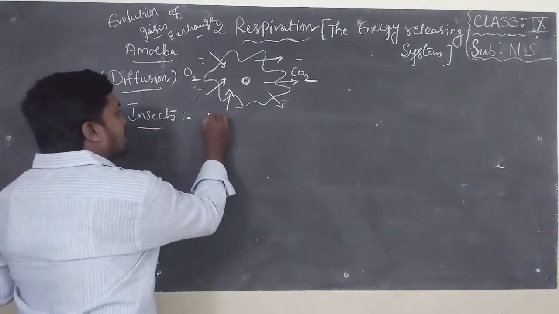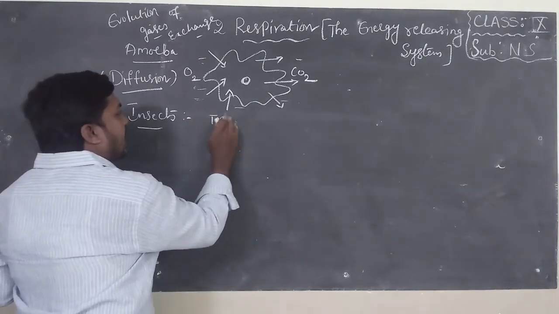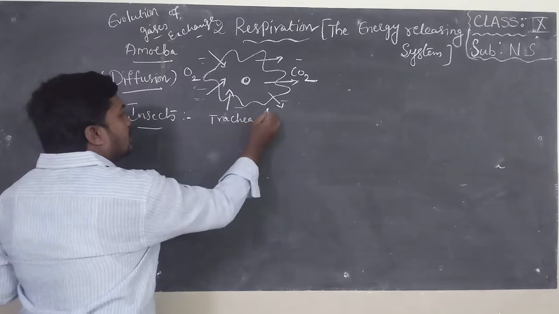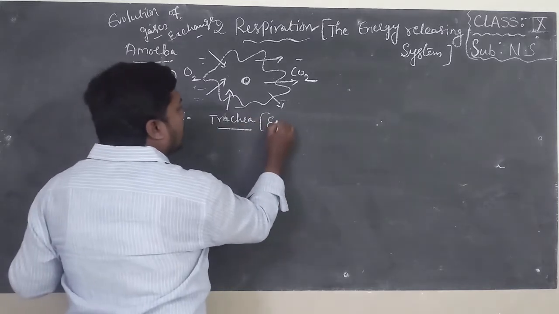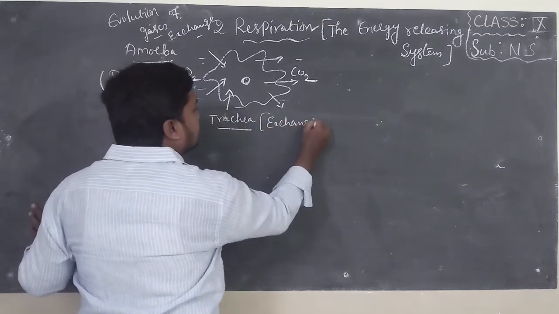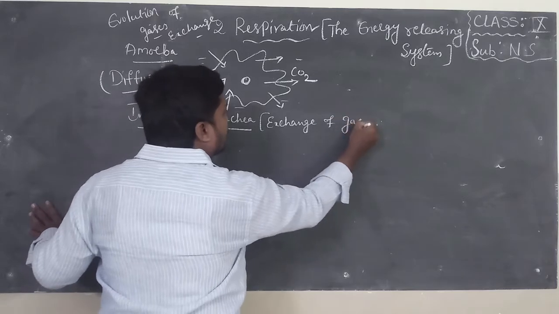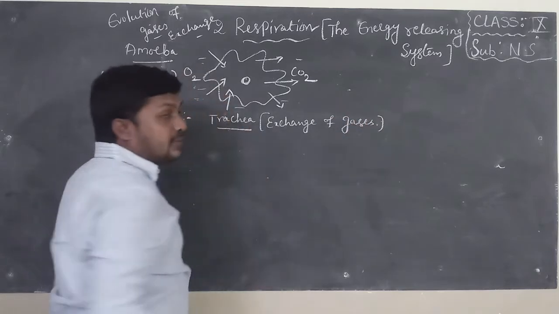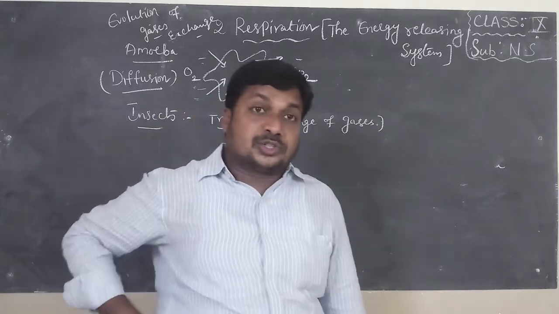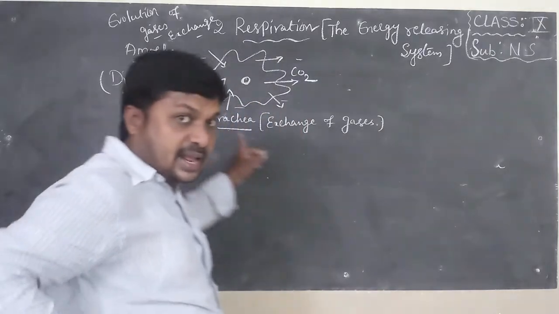They have a special tube-like structure called trachea. This trachea is helpful for exchange of gases. It is different from the trachea present in our lungs.